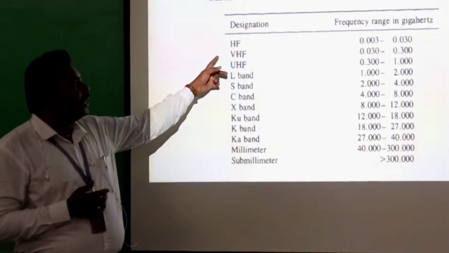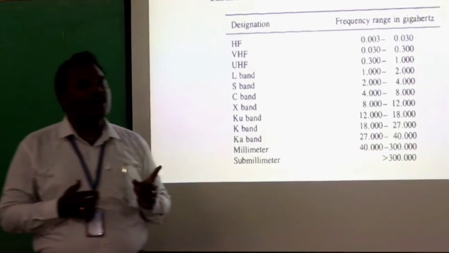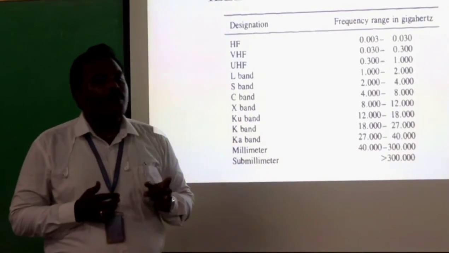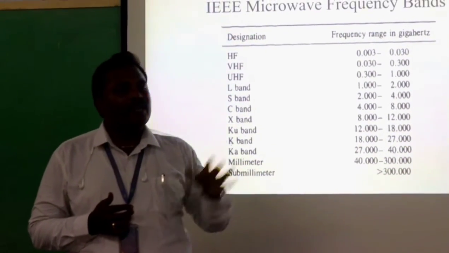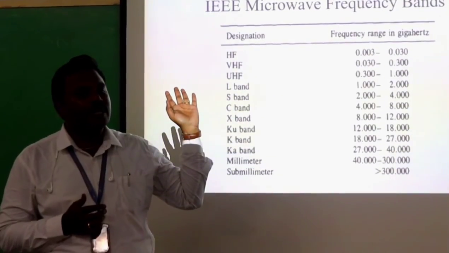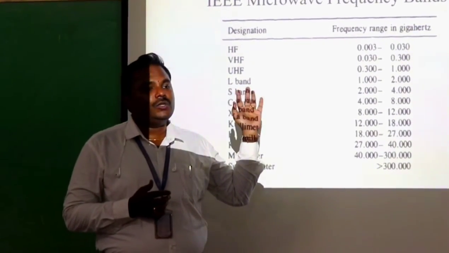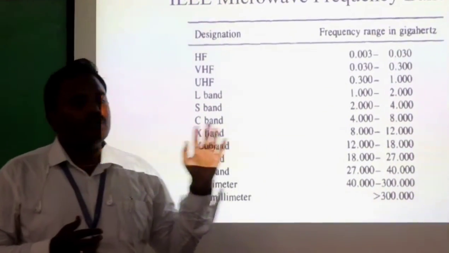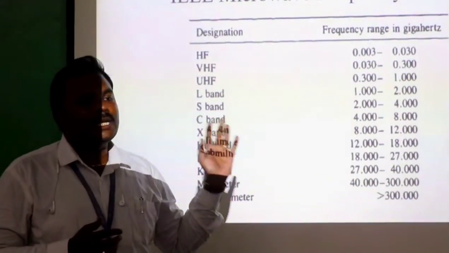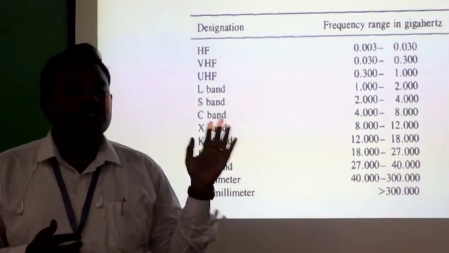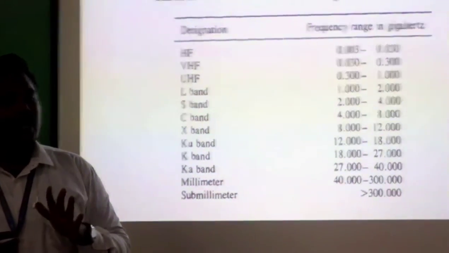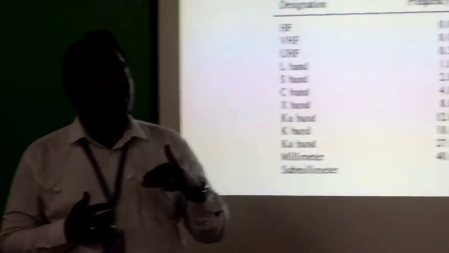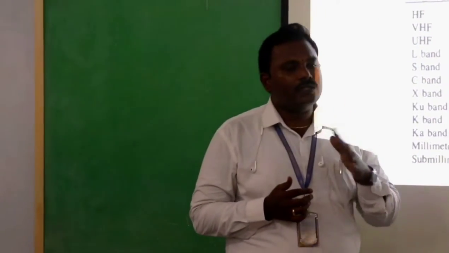High frequency, that frequency range is 0.003 gigahertz to 0.030 gigahertz, and very high frequency, that operating frequency range is 0.030 gigahertz to 0.300 gigahertz, and ultra high frequency is starting from 0.300 gigahertz to 1 gigahertz. And next, L band. The L band frequency range is 1 gigahertz to 2 gigahertz.